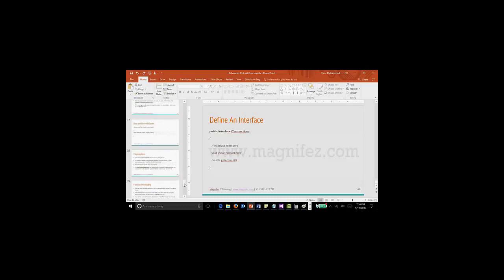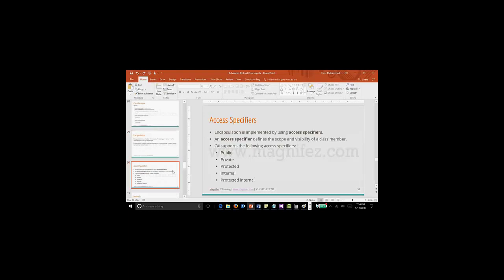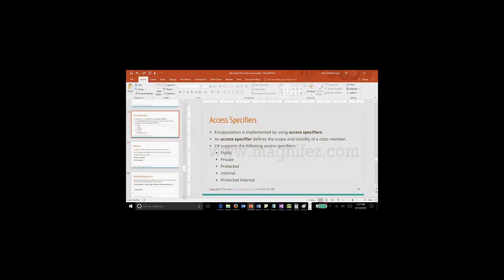Okay, so this is for today, and we have explained the concept of classes and objects. That is very important, how to write classes and how to create objects out of them. Then we talked about encapsulation, that is achieved with the help of access specifiers such as private, public, protected, etc. Then we talked about methods, that are members of a class, how to define a method, how to call the method.